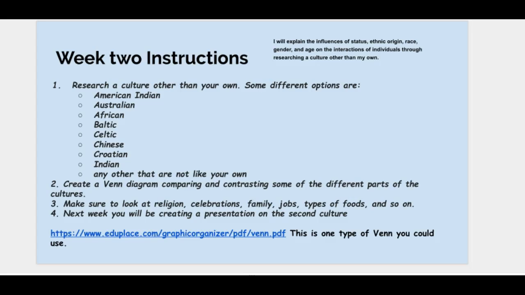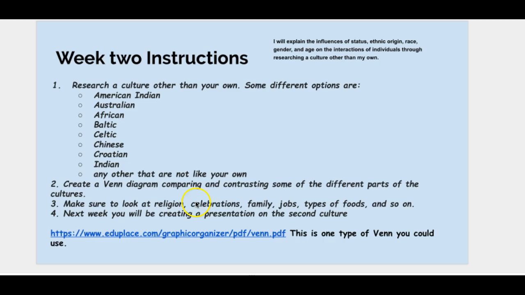All right, fifth graders. So for week 2, you will explain the influences of status, ethnic origin, race, gender, and age on the interactions of individuals through researching a culture other than your own. So that sounds like a lot, but basically what you're going to do is pick a culture other than your own. There is a list here to kind of get you started. Of course, you don't have to pick from this list. These are just to kind of get you started.